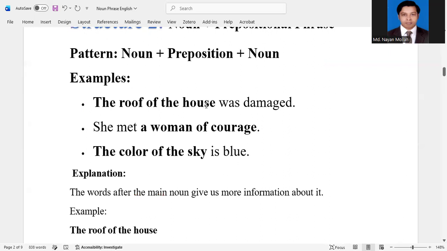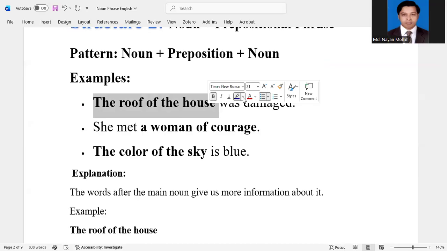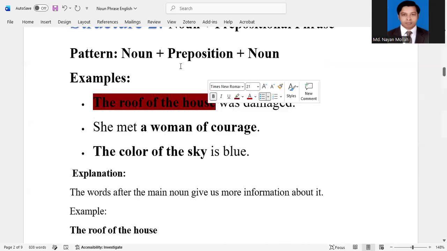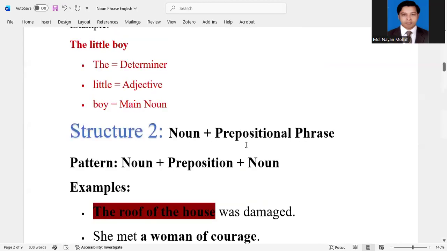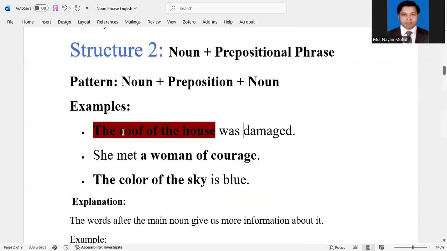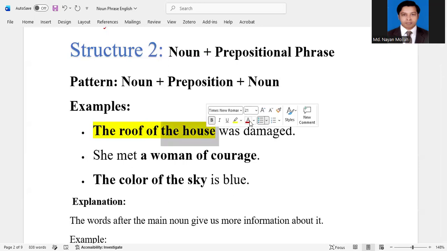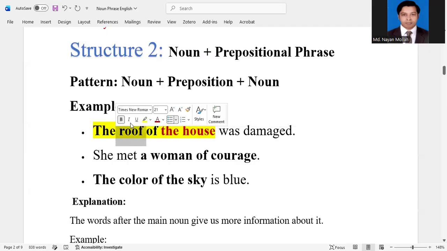The roof of the house. Here we find that the roof of the house is a noun plus prepositional phrase. Here the roof, the house is noun and the roof is noun.